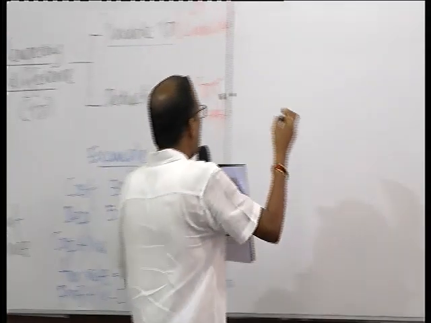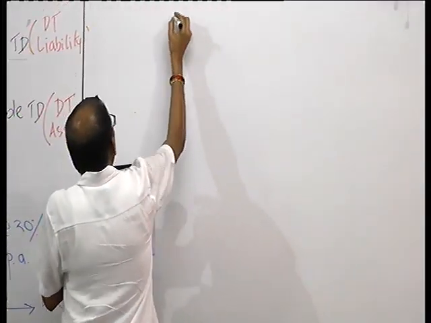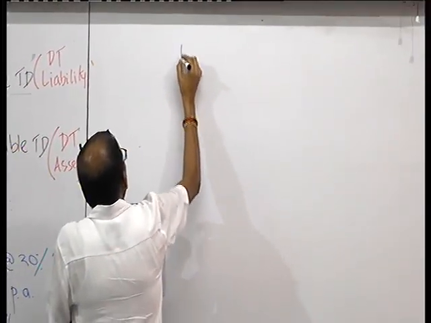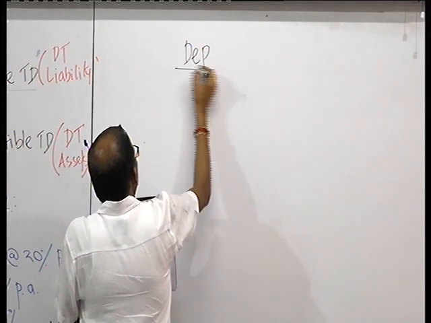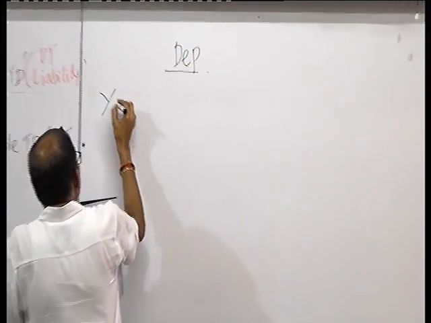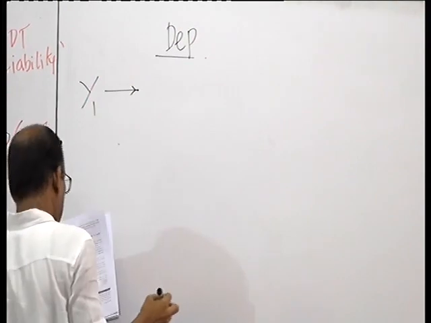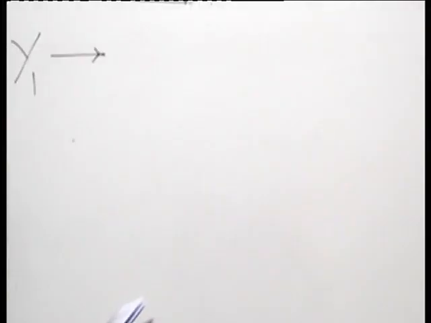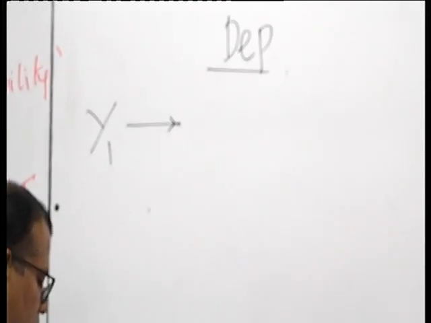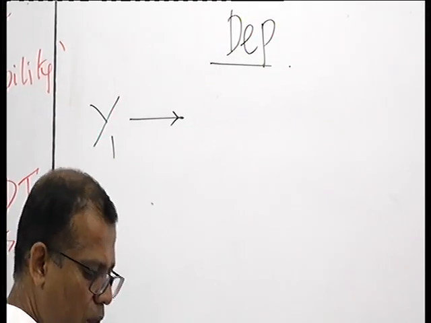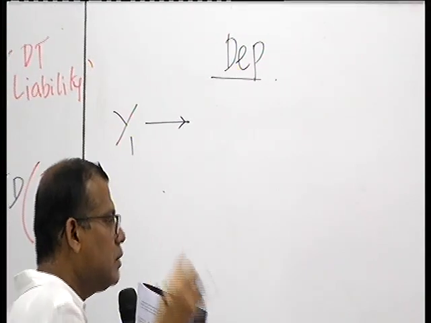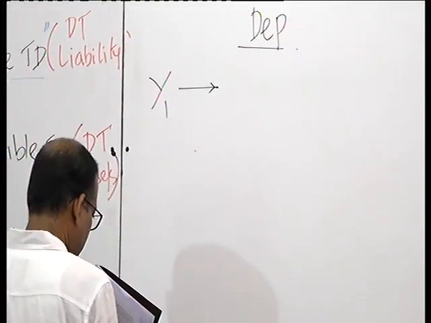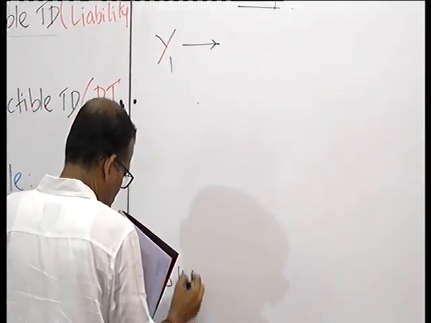Find out how the depreciation is going to be made. Year 1. Depreciation is going to be done over 4 years, which means 8.4 million is the cost.